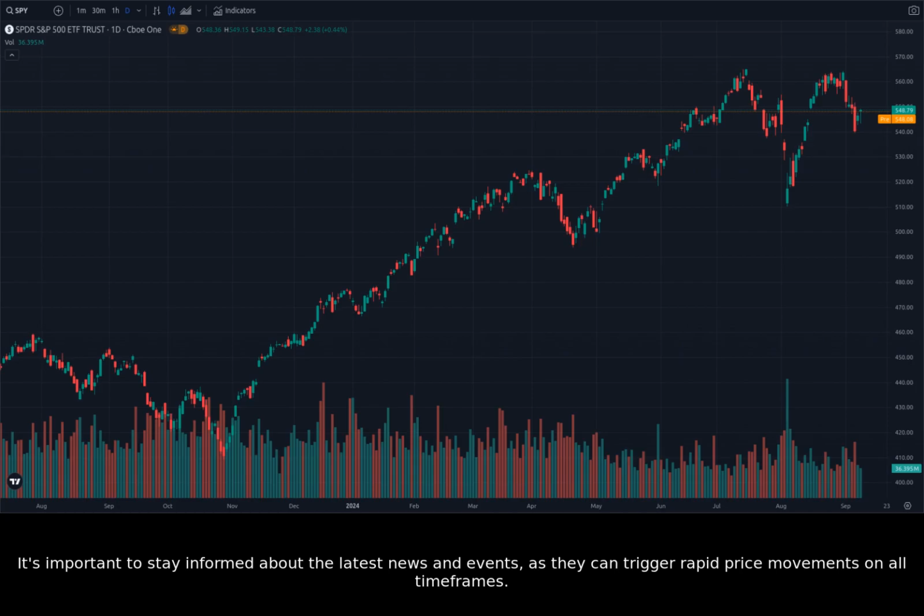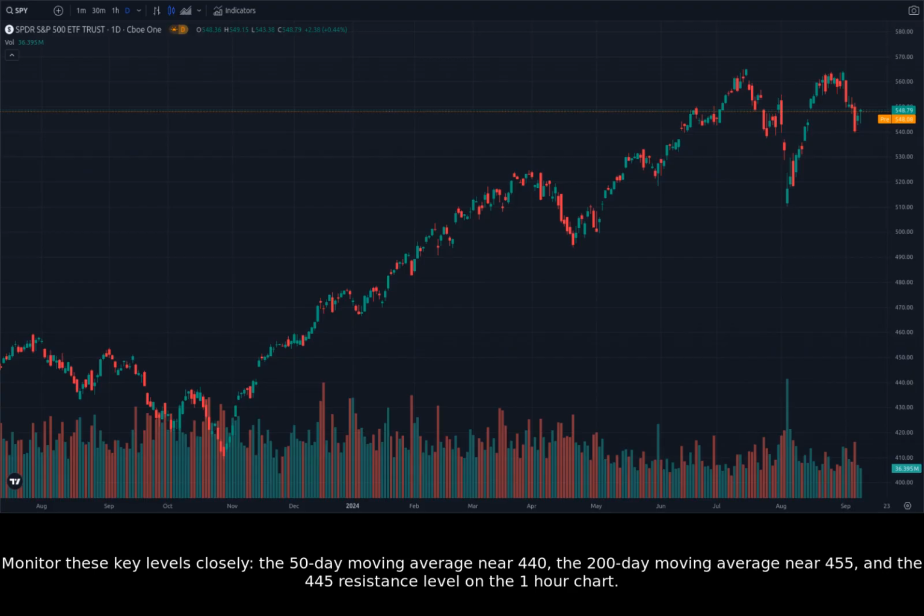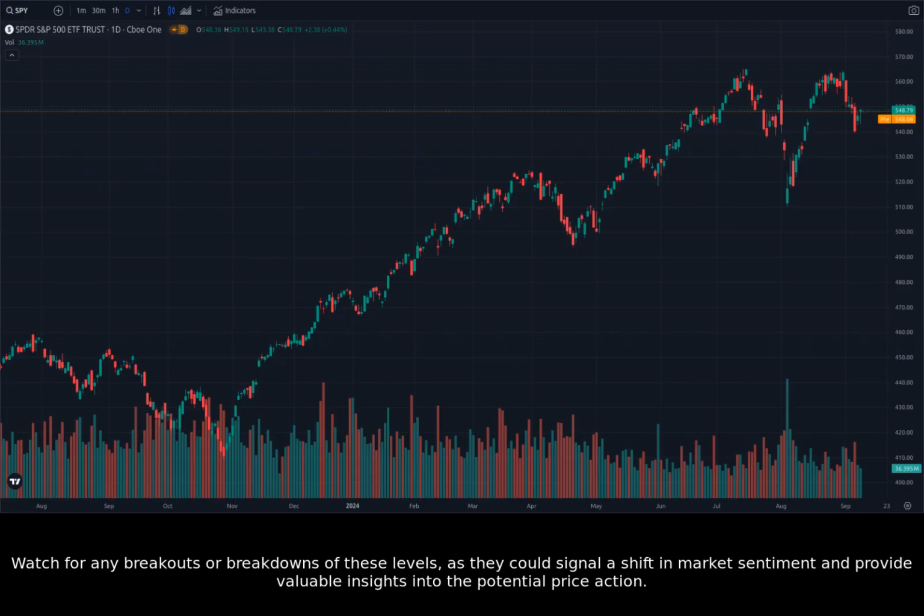Monitor these key levels closely: the 50-day moving average near 440, the 200-day moving average near 455, and the 445 resistance level on the 1-hour chart. Watch for any breakouts or breakdowns of these levels, as they could signal a shift in market sentiment and provide valuable insights into the potential price action.